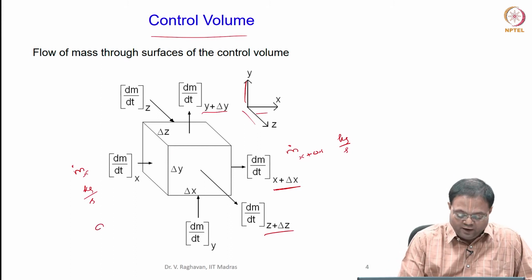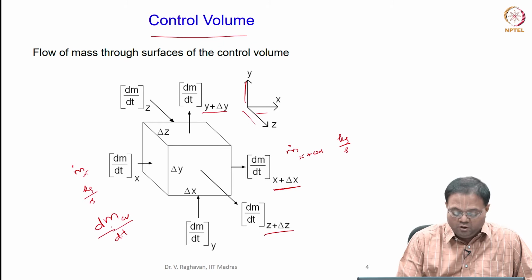So, for the control volume, the rate of change of mass of the control volume with time will be greater than 0 if sigma m dot in is greater than sigma m dot out.